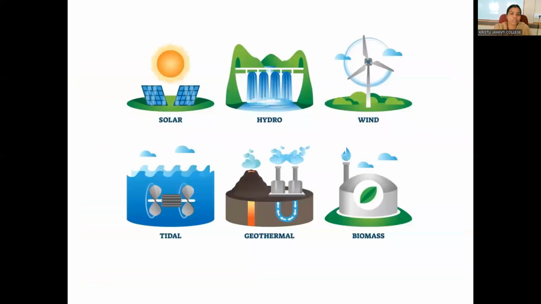Then followed by that, what are the different kinds of energy resources we have. In addition, alternative energy resources: solar energy, hydroelectric power, wind, tidal energy, geothermal energy, and biomass energy resources. These are the many kinds of energy resources we have for the energy supply.